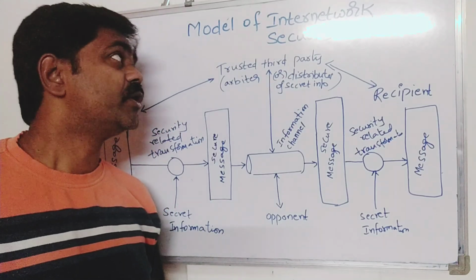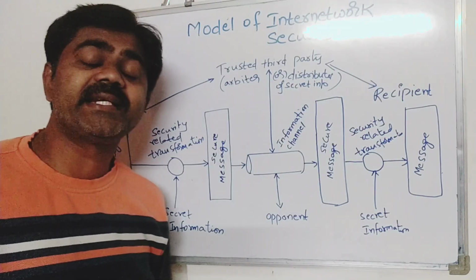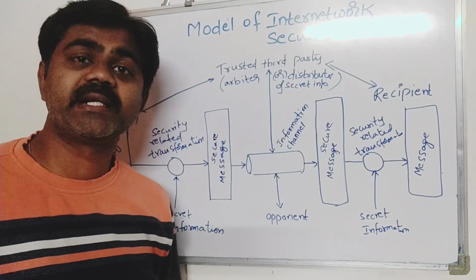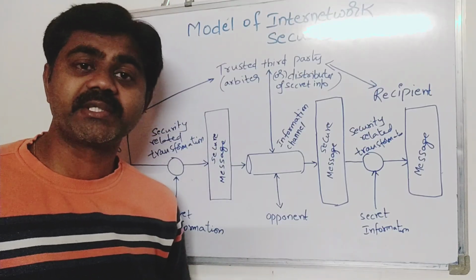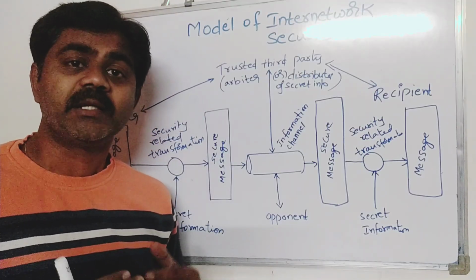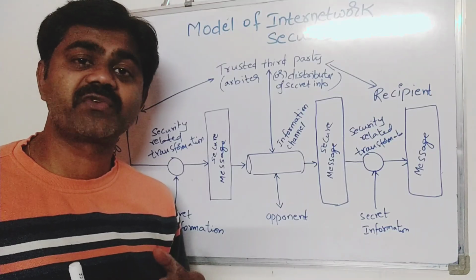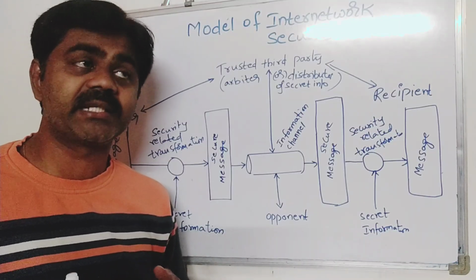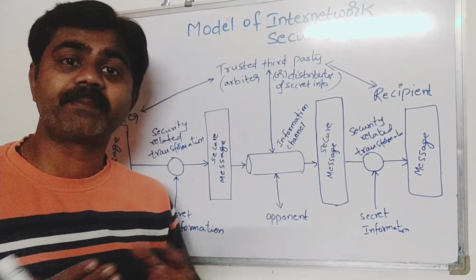So today we're going to discuss the model of internetwork security. Let us see the diagram first. What is the model of internetwork security? How is information transferred from sender to receiver? Is there any proper channel? Whether the information transferred from sender to receiver is secured or not? What communication channel does the information pass through?